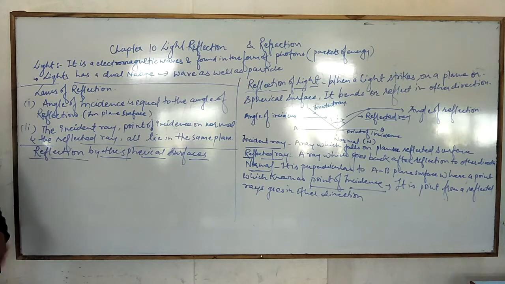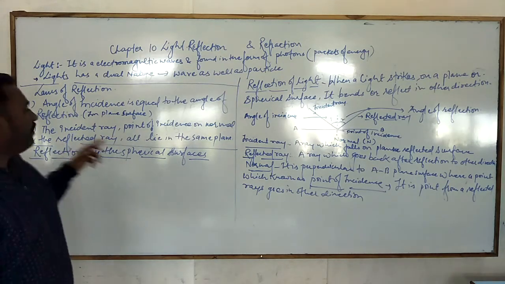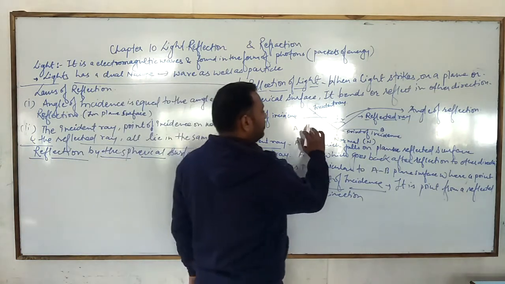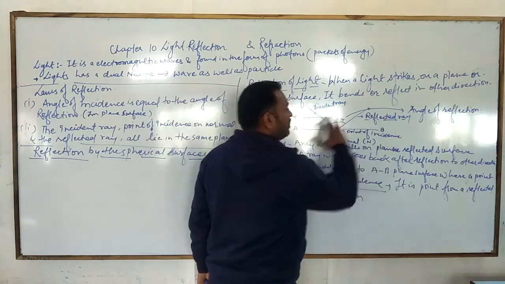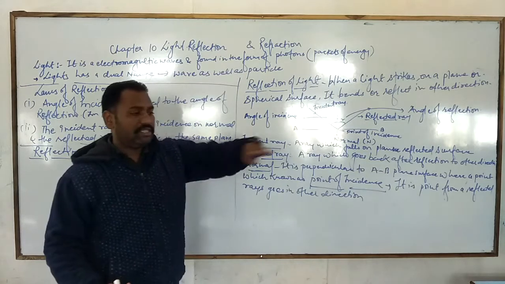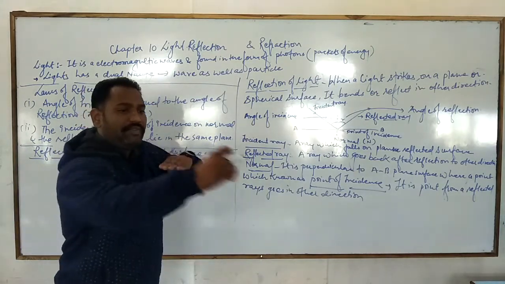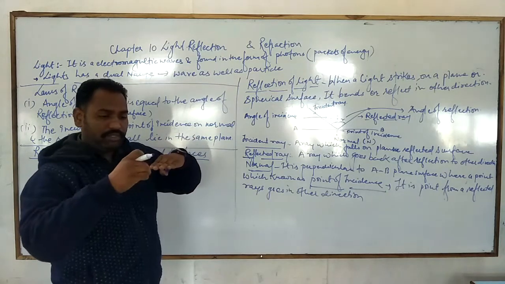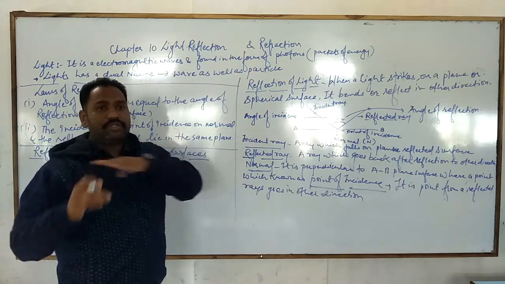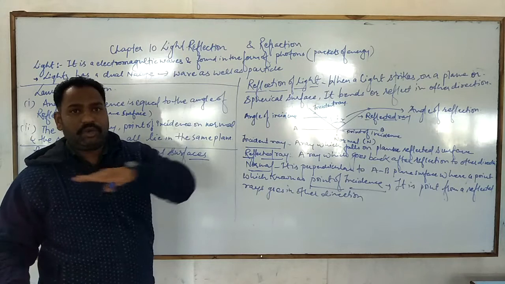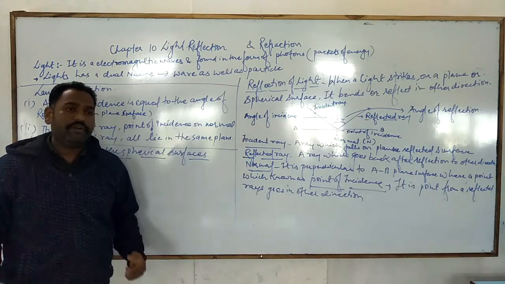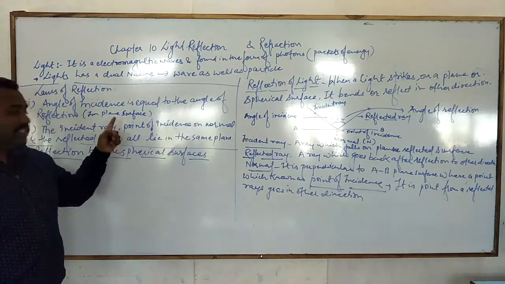Okay. Then the incident ray, the point of incidence, the normal and the reflected ray. You have to see that these all lie in the same plane. This is the one plane. The incident ray comes this way, and the reflected ray goes this way, and this is the normal. So these all lie in the same plane. There is no need of two dimensions. Okay, with the plane surface only.